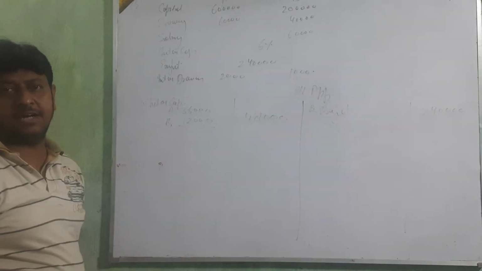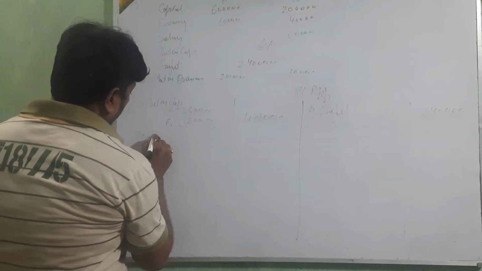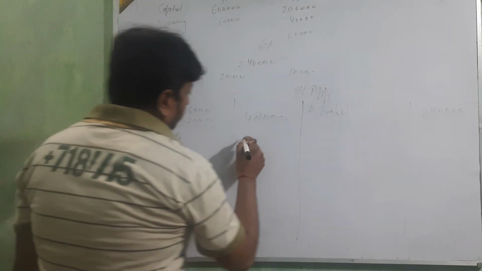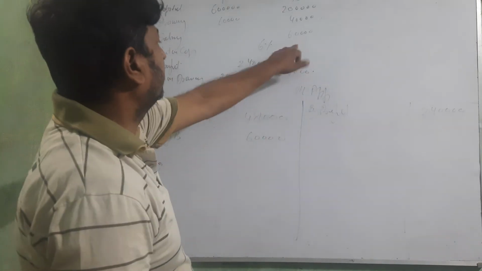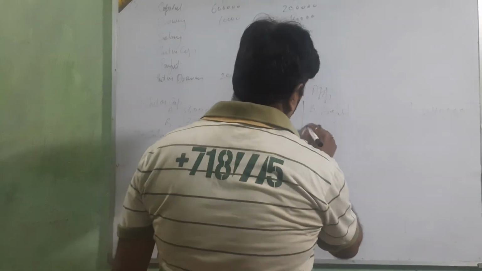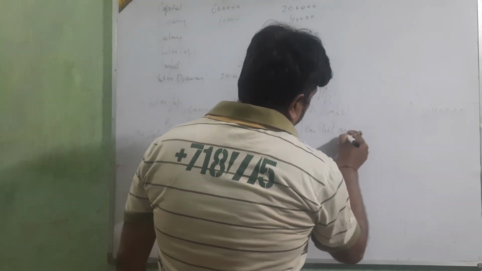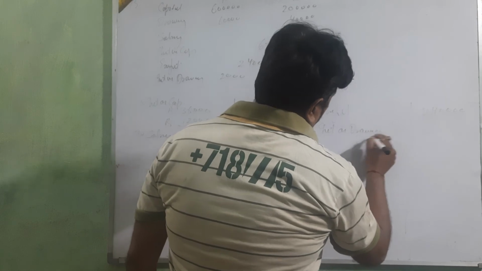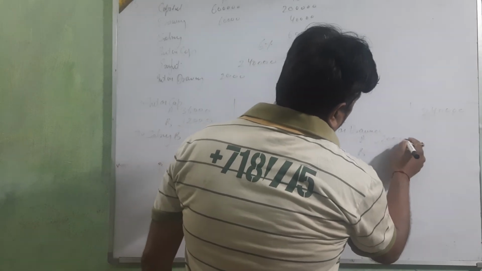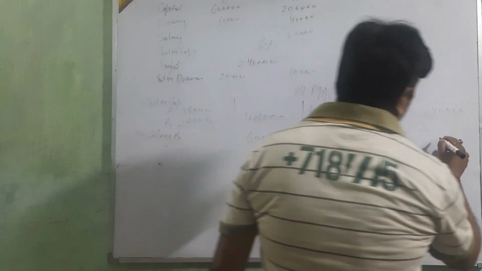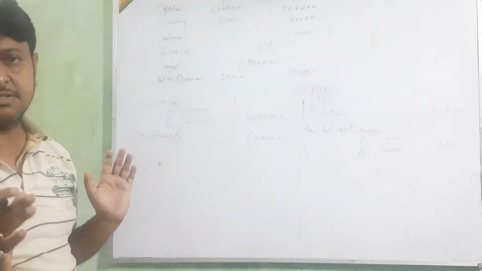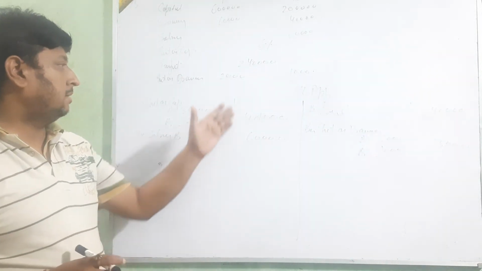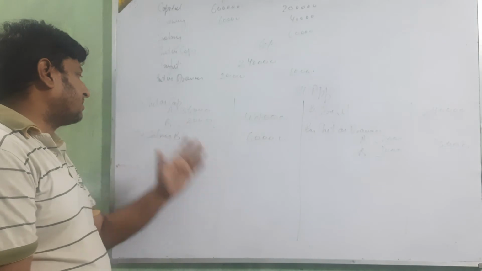6% of capital. Then to salary, only B's salary is given beta, 60,000. Okay, 60,000. Then by interest on drawing A and B, 2,000 and 1,000. Total is 3,000. Nothing else. Only these things are given in the question: profit, interest on drawing, interest on capital and salary. Okay, go for the totaling of these things.